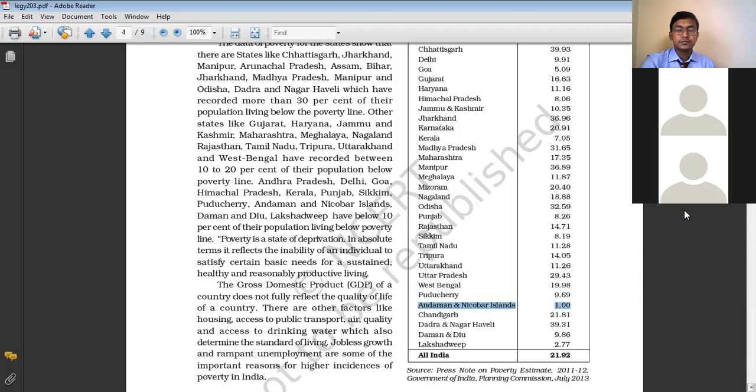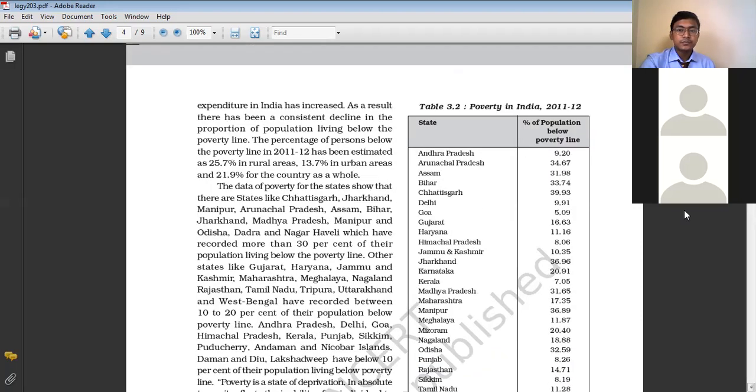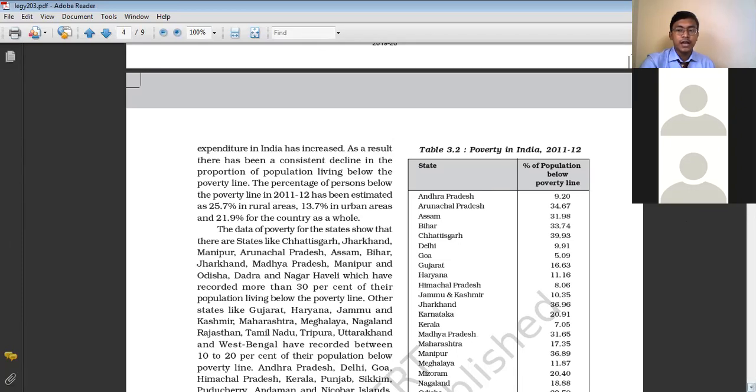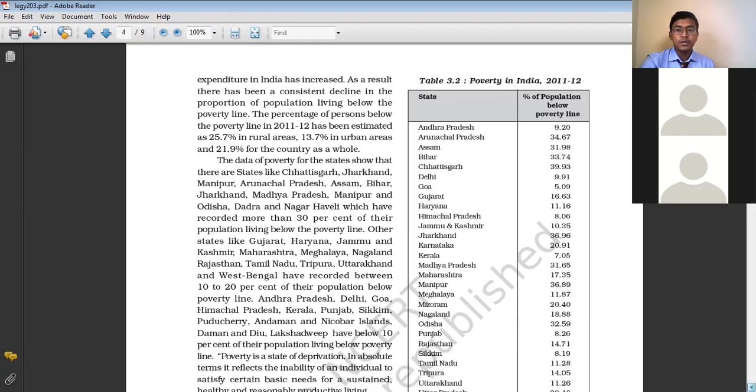And the highest percentage of poverty, if we take into consideration the union territories also, is Chhattisgarh, 39.23%. Chhattisgarh has recorded the highest percentage of poverty actually.